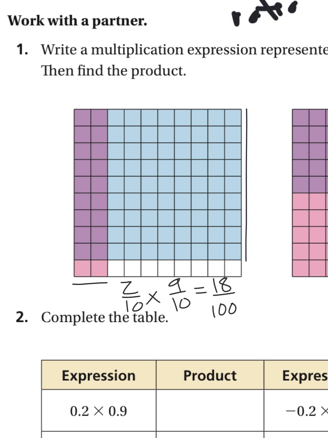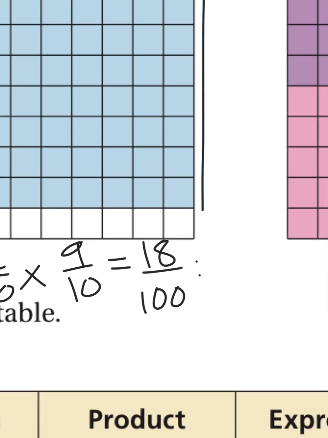Now what's cool is you can count the overlap here. There should be 18 squares that overlap out of 100 total. So this area model helps us visualize 2 tenths times 9 tenths. And 18 over 100 can be simplified by 2. This final answer would be 9 over 50.